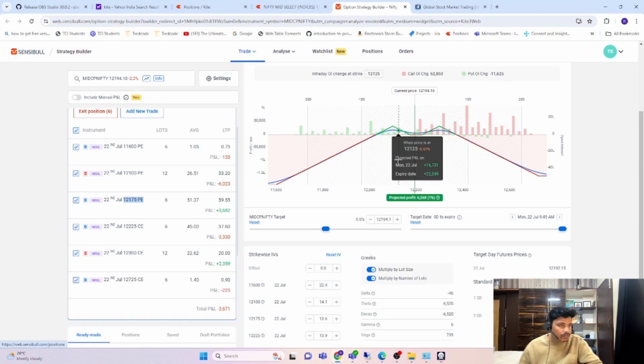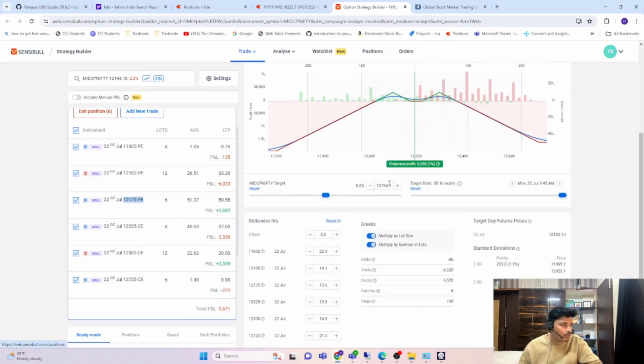So my plan is, if the market opens in between in this range and consolidates till 12 o'clock, I'm going to close the trade. That was the first case. If it opens with a significant gap down, I'm going to close at the first shot only, take whatever loss occurs, and take up first positions. That was the plan. If it stays within this range, I'm not going to panic and I will hold that trade. And that was the plan.